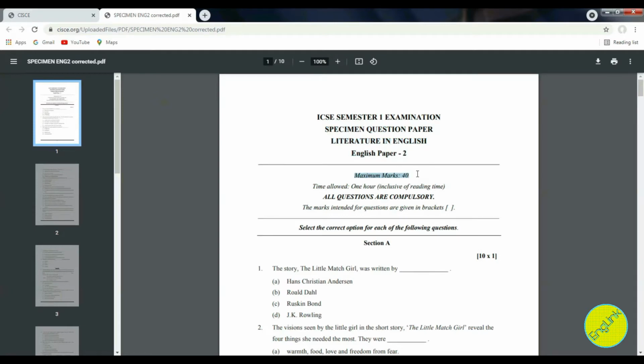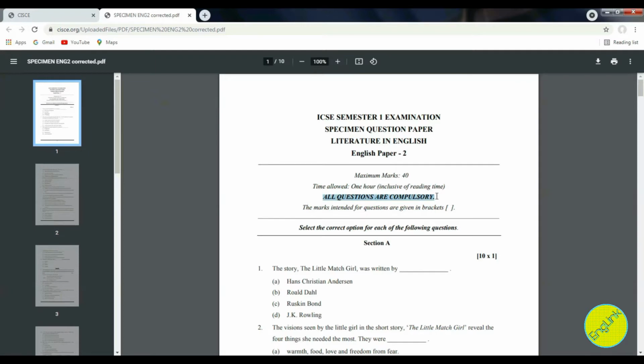Okay, here we can see that the maximum marks for this paper are 40. So instead of 80 marks, you are getting a paper of 40 marks. Second instruction is time allowed is 1 hour inclusive of your reading time. Children, please make sure that earlier you used to get 15 minutes as your reading time. But now you are only getting this 1 hour. In that you not only need to complete the paper but also read it. Try managing your time. Next instruction is all questions are compulsory.